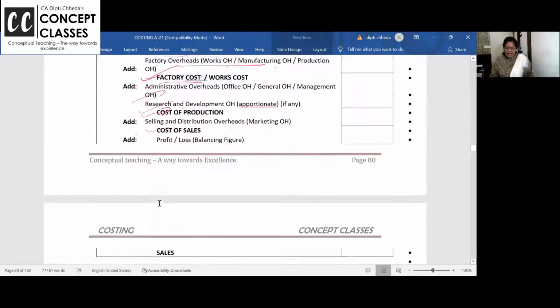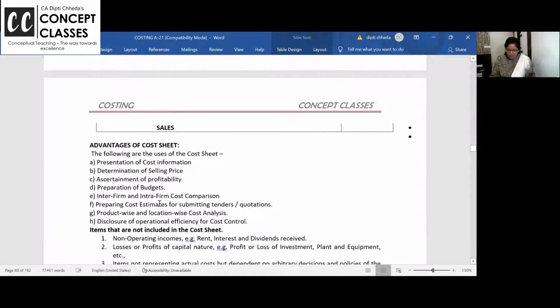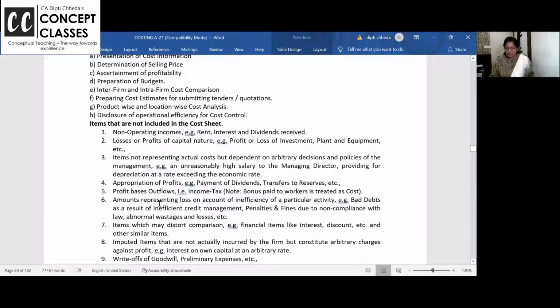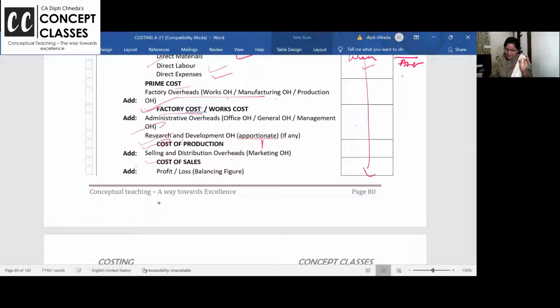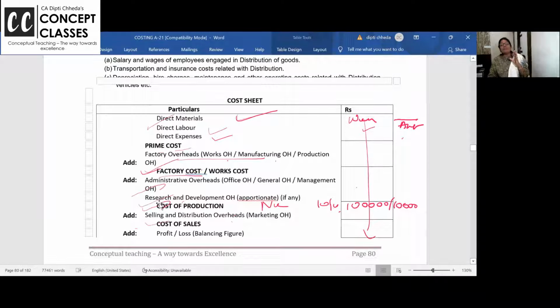Yes, what are the items which are not included in the cost sheet? They can ask you. Cost sheet helps you, and this is the total cost. If they give you a number of items, say total cost is 1 lakh, number of items is 10,000, so 10 per unit is the cost of production. So sometimes you can make the cost sheet per unit also.